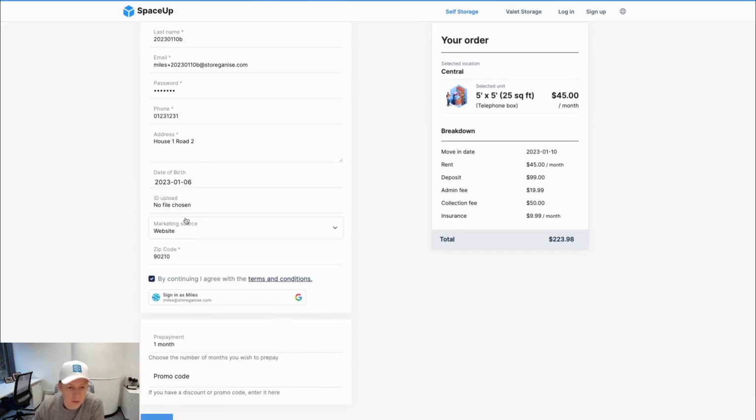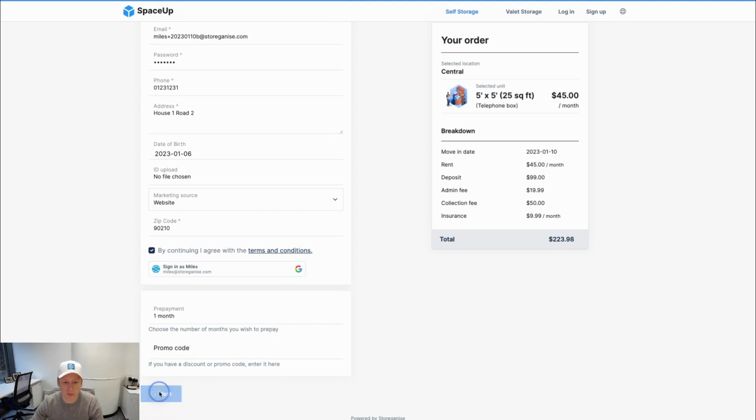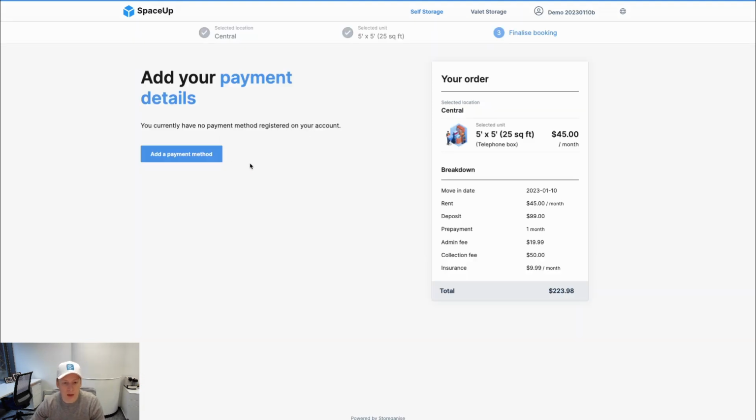These can be loads of different types of things. You could have drop-down selectors, file uploads, text entry, you could even have additional checkboxes if you need those. We've got Google single sign-on built in as well. That really streamlines the sign-up process. Customers can choose to prepay, they can add in promo codes. The next step is to add in their payment details.